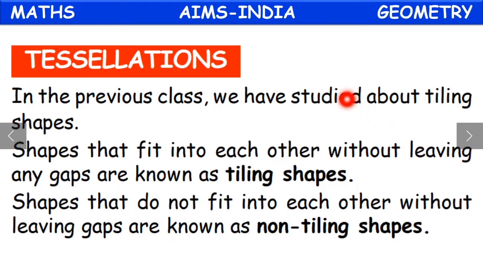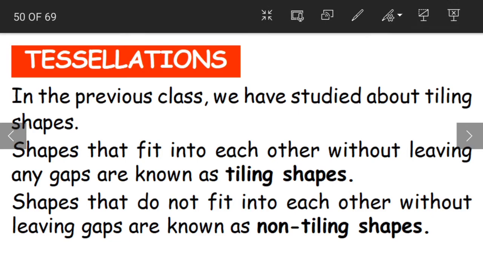Now coming to the next topic, that is tessellations. In the previous class we have studied tiling shapes. Shapes that fit into each other without leaving any gaps are known as tiling shapes. Shapes that do not fit into each other without leaving gaps are known as non-tiling shapes. Now what is this, children? For those who have already learned about tiling shapes in your previous classes, it is okay. For those who haven't learned what tiling shapes are, let us look.